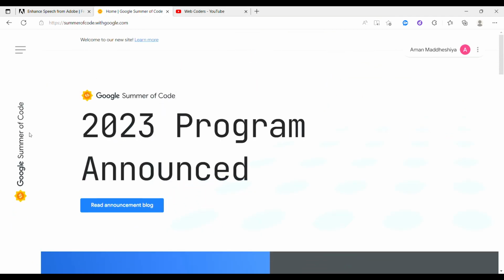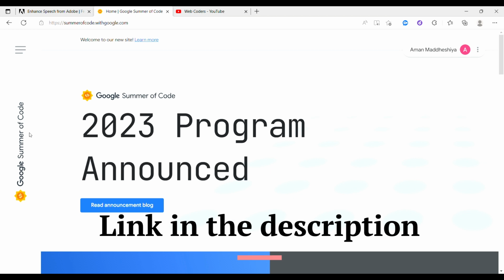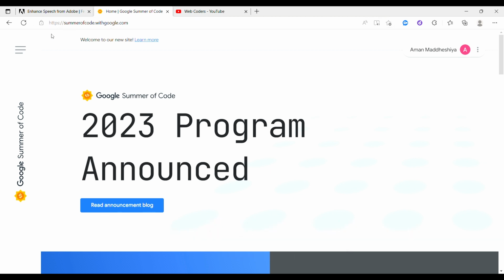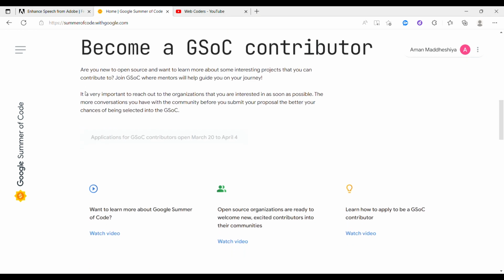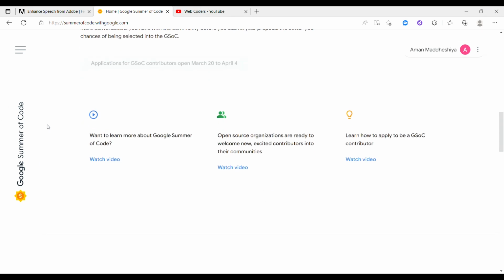Alright, I will provide all the important links in the description or also on the I button itself. Please check it out, and from there either type on Google just Google Summer of Code, and you will be redirected to the official website of GSOC. You will be directed to the same page as I have opened right now. There you can go through all the links and all the videos provided by Google itself, to know all the important extra details about GSOC 2023.